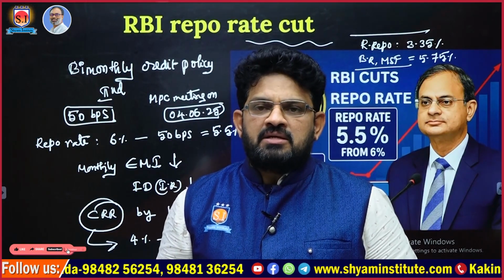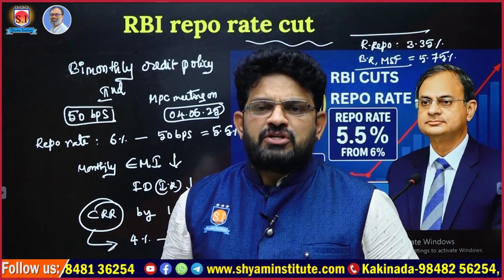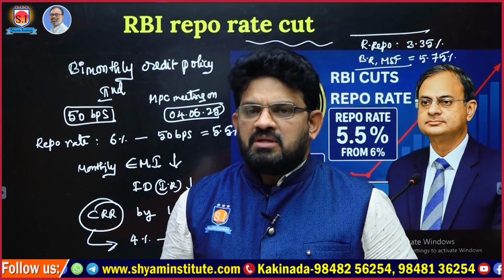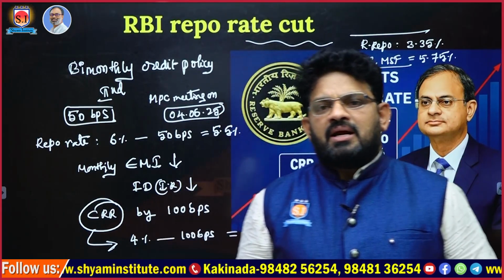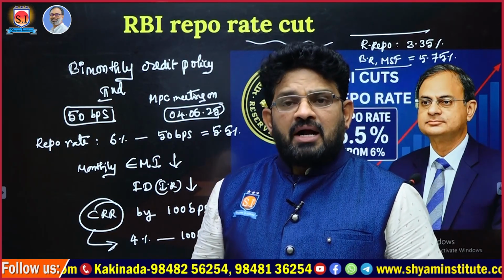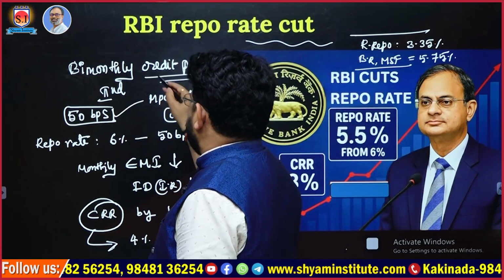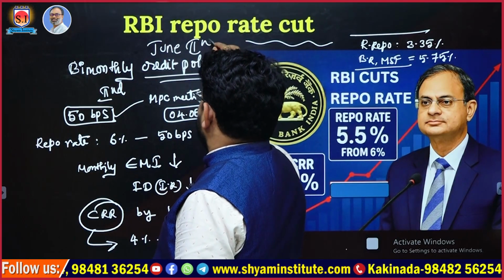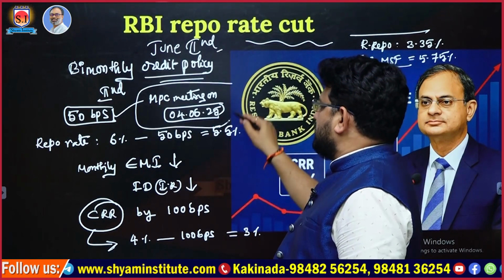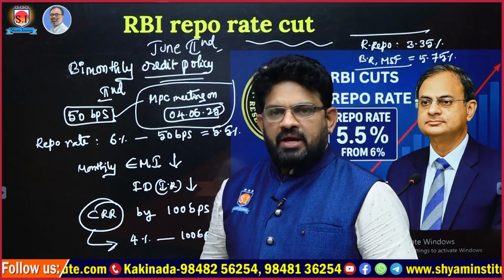The Monetary Policy Committee can change these interest rates based on the inflation present in the market. If the inflation is increasing, the rates will be increased. If the inflation is coming down, the interest rates will come down. Here the inflationary conditions are quite low. That's the reason it has focused on a cut of 50 basis points in this second bi-monthly credit policy. The MPC meeting was conducted on 4th June 2025 and the RBI announced the rate cut on the next day.